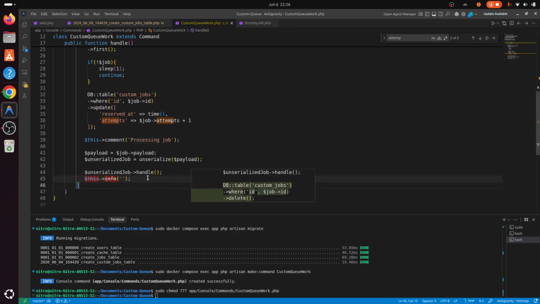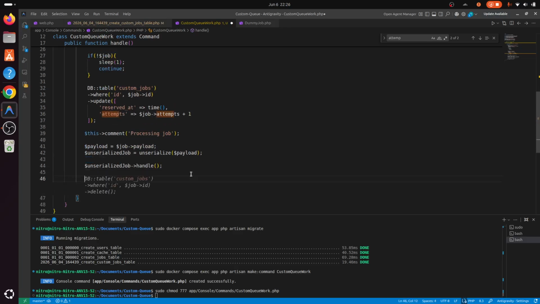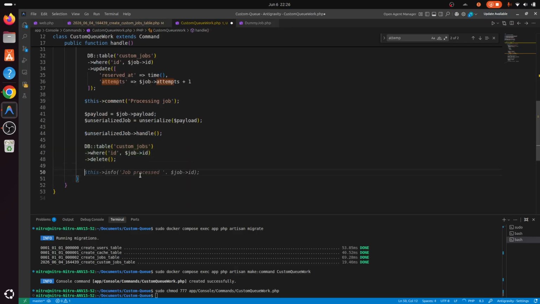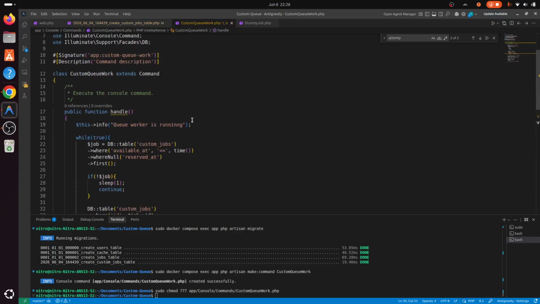And after this, we're gonna delete the job as well. So yes, and I also added this info. Let me also add the ID of the job in this info. This looks good.